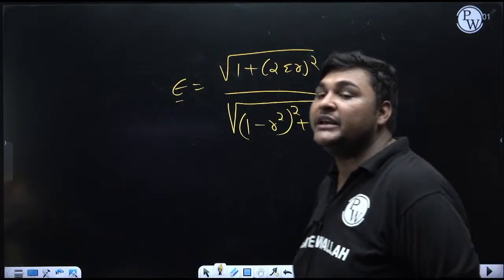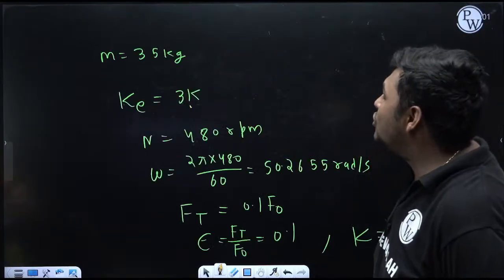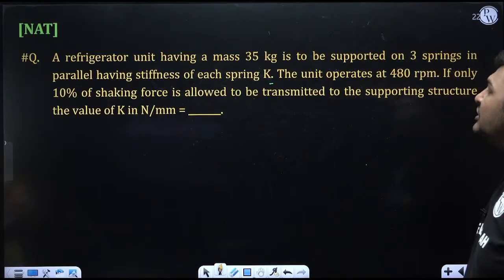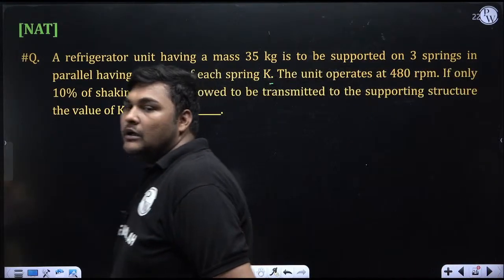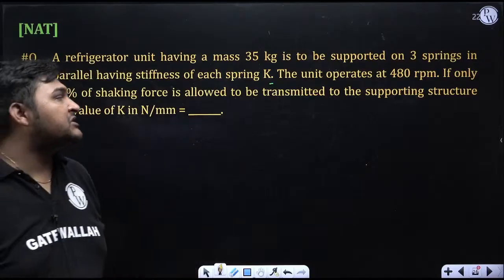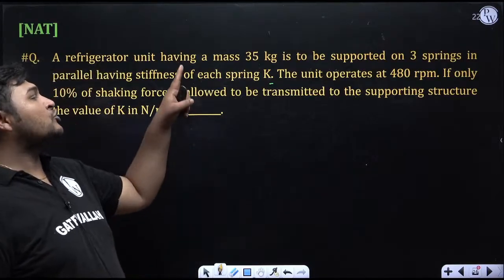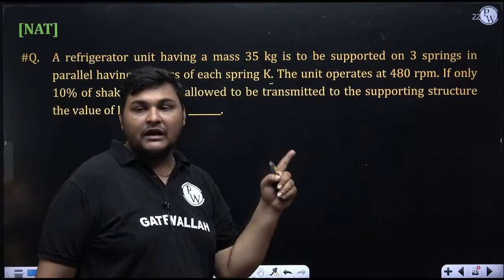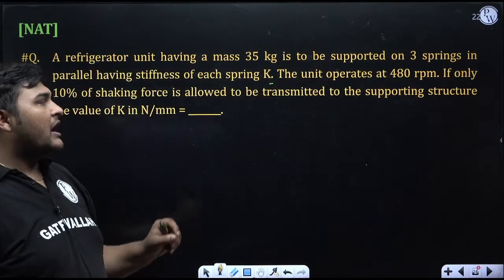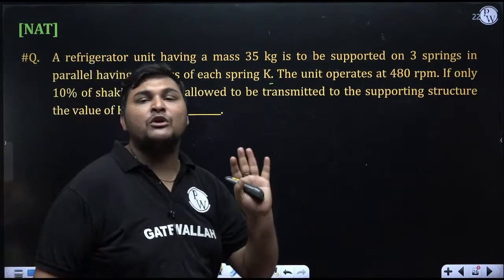Read the question carefully. See what this question is saying. The refrigeration unit of mass 35 kg is supported on 3 springs in parallel, in which stiffness of each spring is k. But here the examiner is not saying it is supported on 3 springs in parallel and a damper. The word damper is not used here, and in no place in the question is the damping coefficient given.